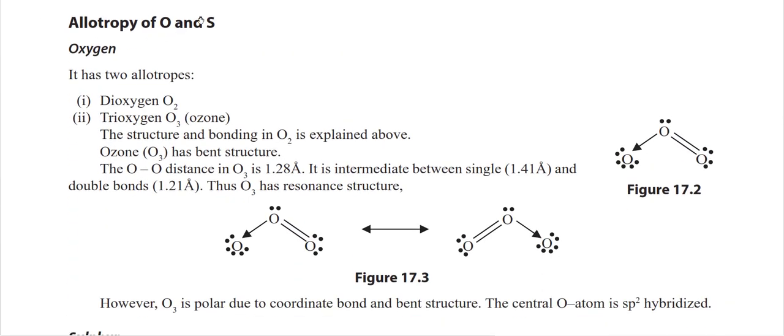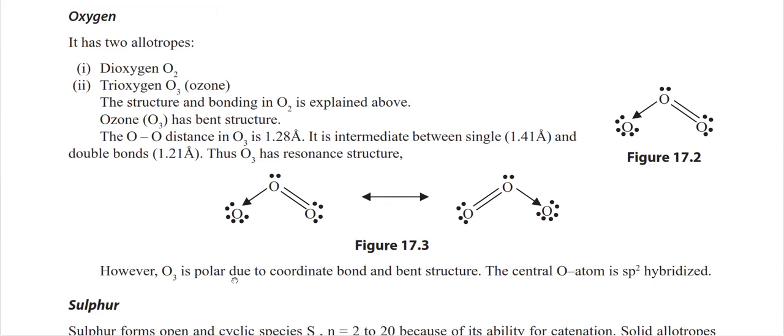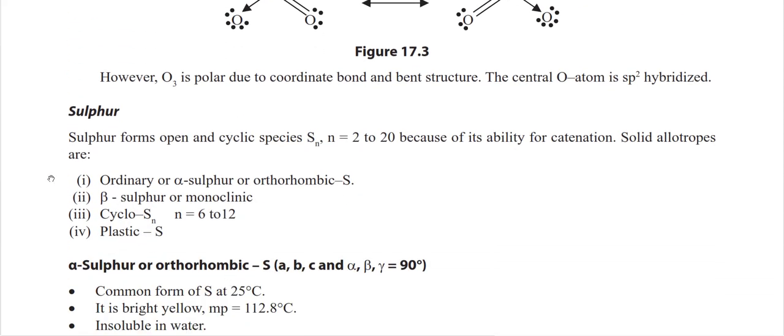Allotropes of oxygen and sulfur: for oxygen, there are two allotropes, simple O2 and O3, which is known as ozone. The structure of ozone is always a resonance structure. You can draw the structure of ozone like this, and the O-O bond distance in ozone is 1.28 angstrom, which is intermediate between single and double bond. Whereas for sulfur, there are 4 allotropes: alpha sulfur, beta sulfur, cyclosulfur and plastic sulfur.